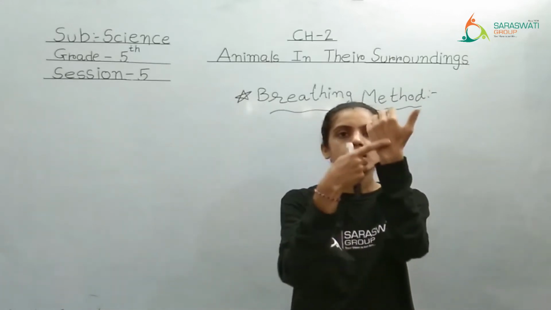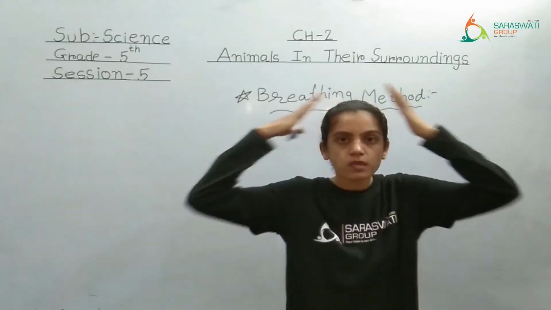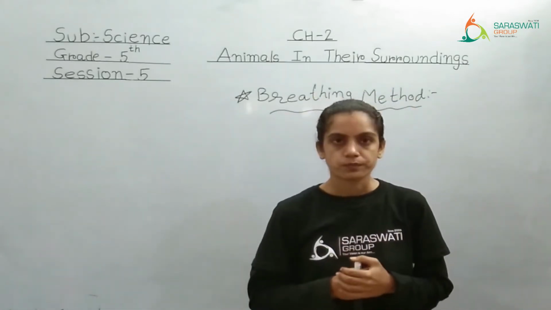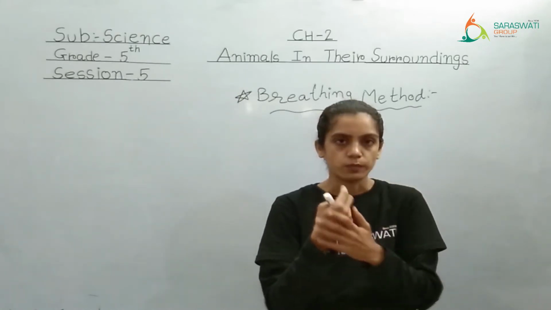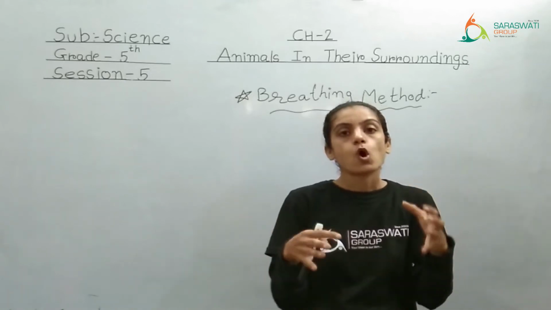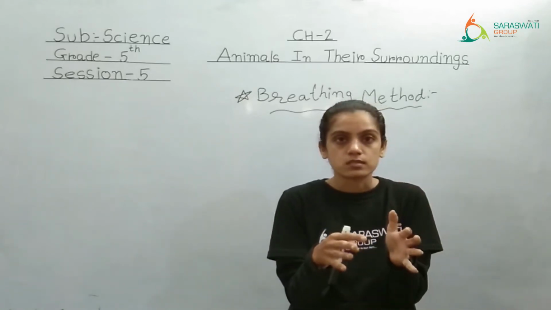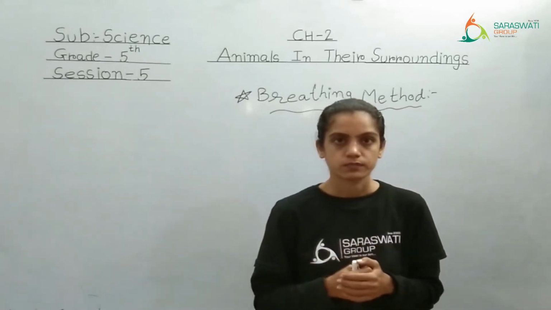We all have blood vessels in the entire body, right? From head to toe. So they are also connected with the lungs. So all those blood vessels are supplying blood to the lungs.